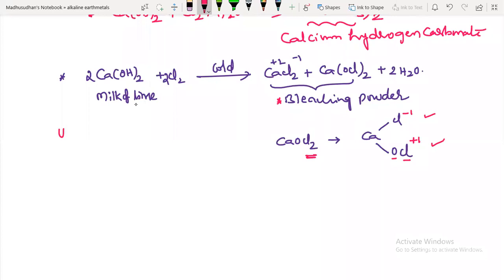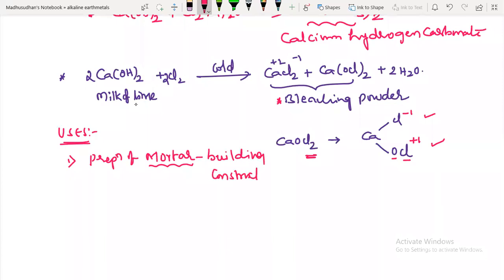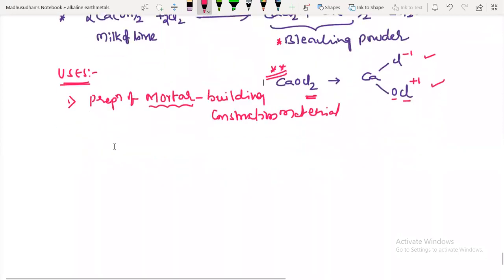Next, finally, its uses. Just in 2 minutes, I will wind up the class. Calcium hydroxide is used in the preparation of mortar. What is mortar, guys? Mortar is a building material for construction purposes. It's like cement. Here, this point is important: in bleaching powder, chlorine will have two different oxidation states. Okay, next one.